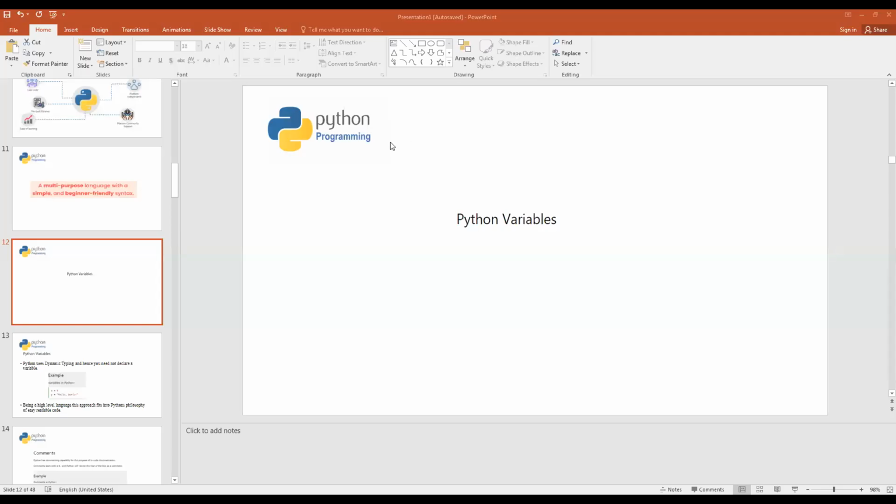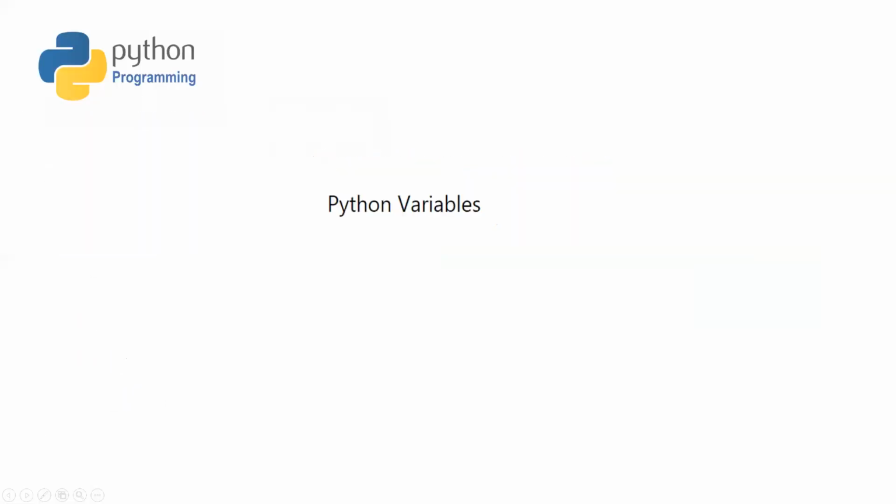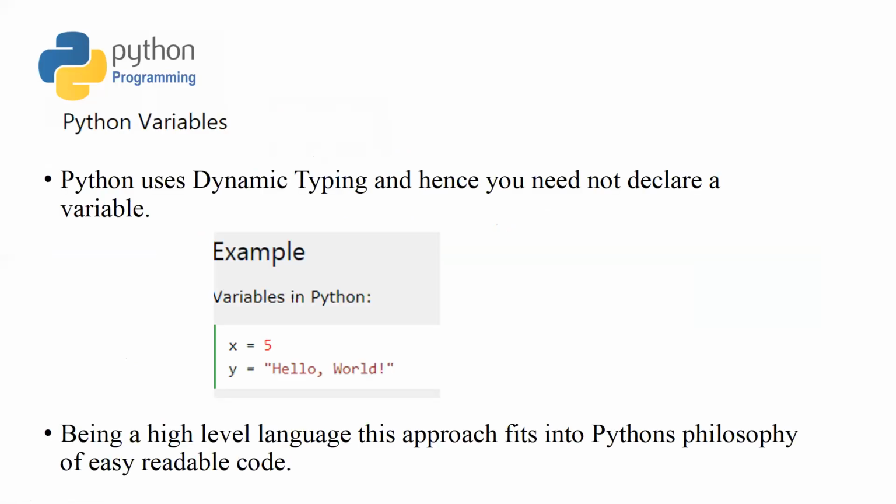So, guys, we had left at the place where we have introduced ourselves with the introduction of Python. Now, let's see something about Python variables. So, in Python, variables are not created when you declare them, because there is no declaration of the Python variable. In Python, variables are created at the time when you define them.